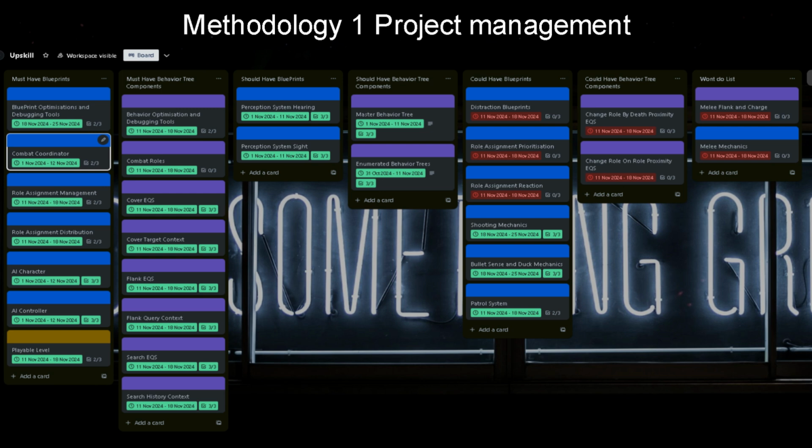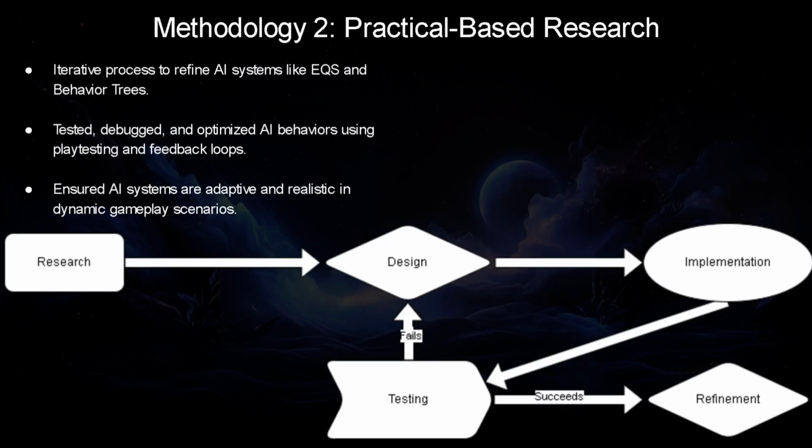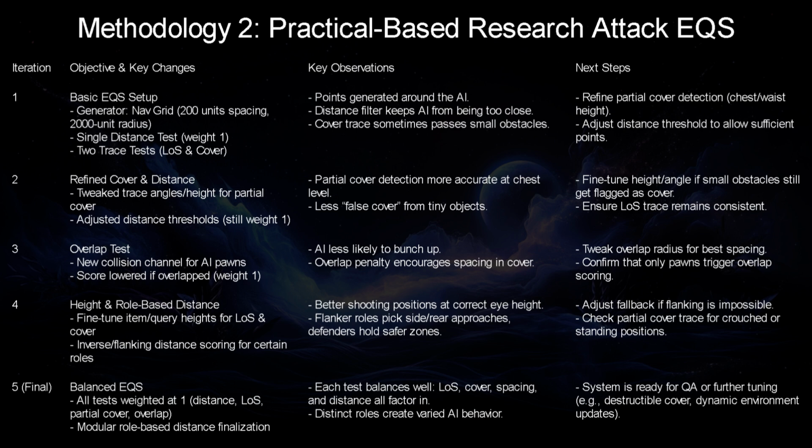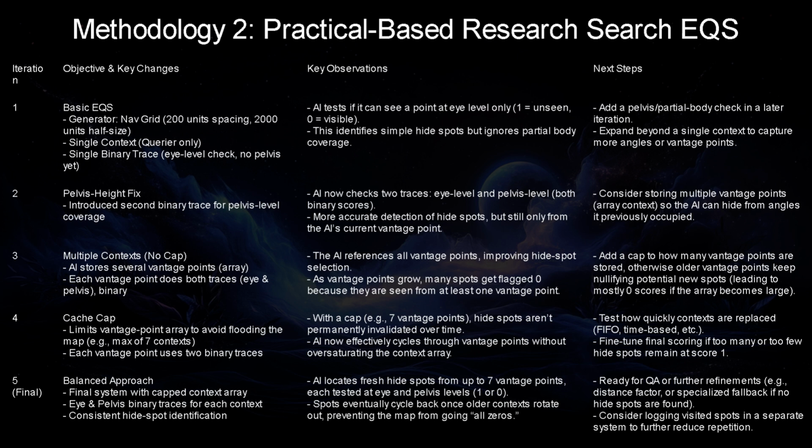I made a MoSCoW to ensure that I had minimal requirements to finish before embellishing the project with other deliverable items. Trello was used as a Kanban to list items that needed tracking to help quantify where I was in development of the project. For developing the different deliverables, I used a practice-based research method to iterate and reiterate these items and refine them as a finished product. I wrote down where things went wrong and how I fixed them.